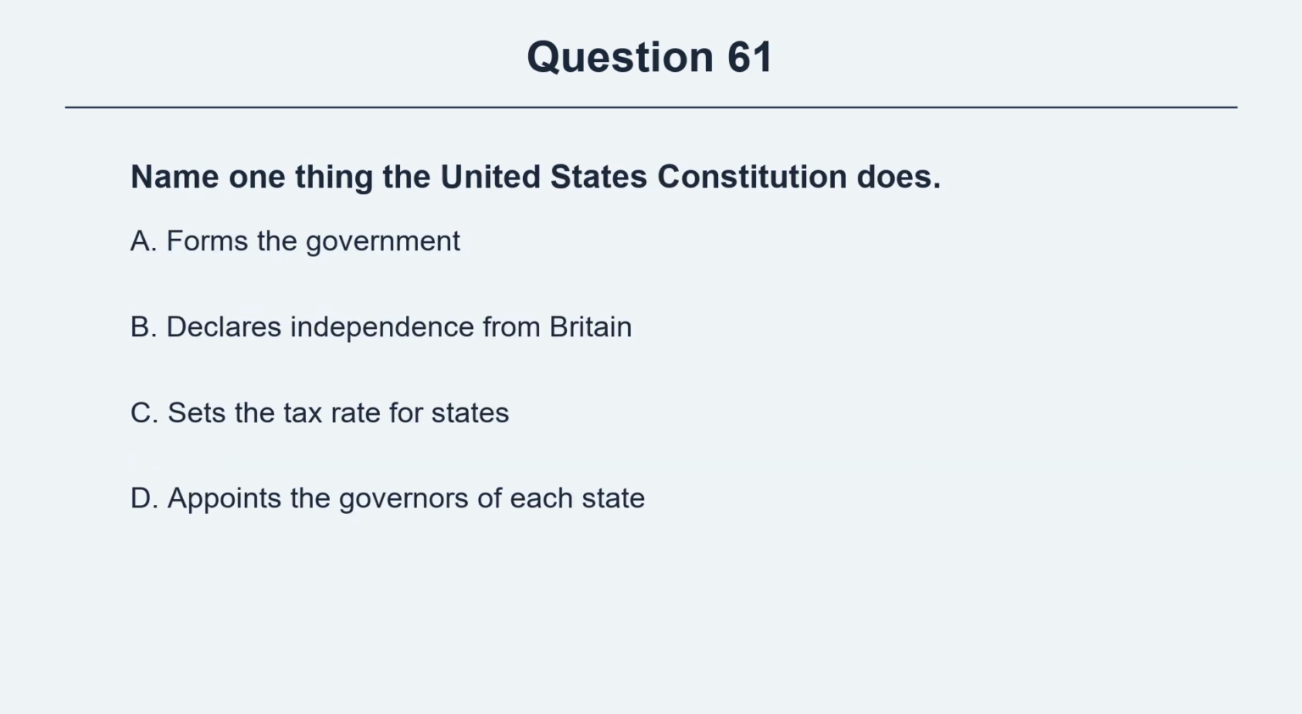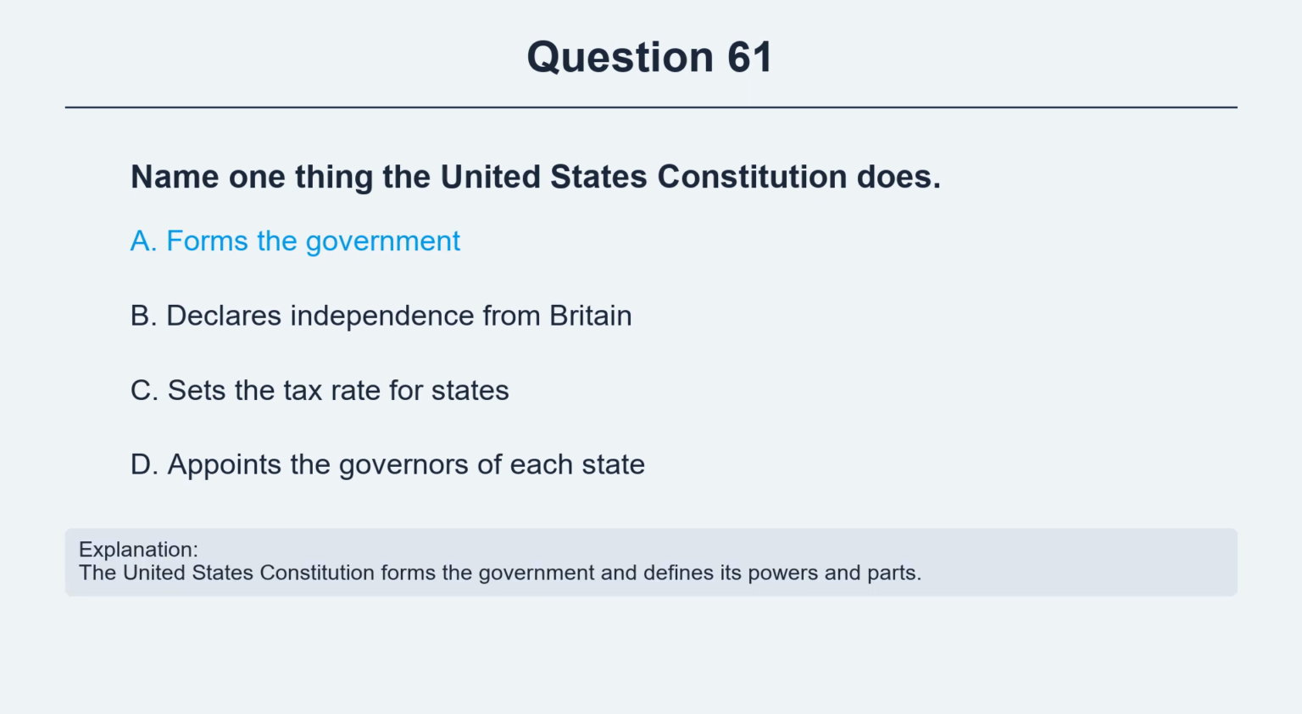Question 61. Name one thing the United States Constitution does. Option A, forms the government. Option B, declares independence from Britain. Option C, sets the tax rate for states. Option D, appoints the governors of each state. The correct answer is option A, forms the government. Explanation. The United States Constitution forms the government and defines its powers and parts.